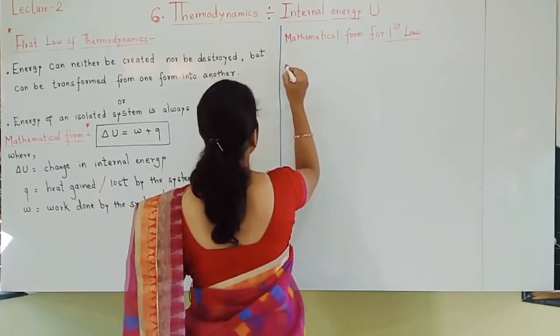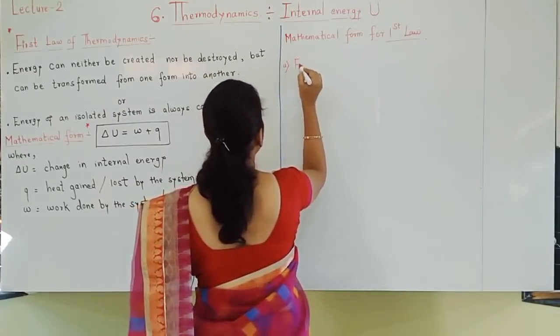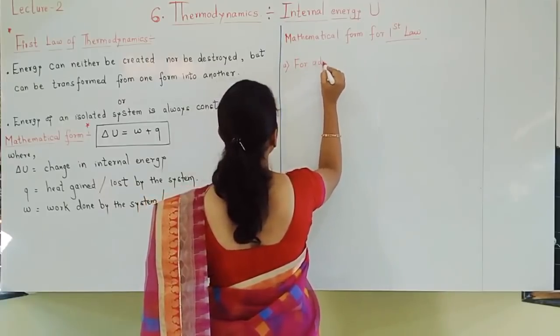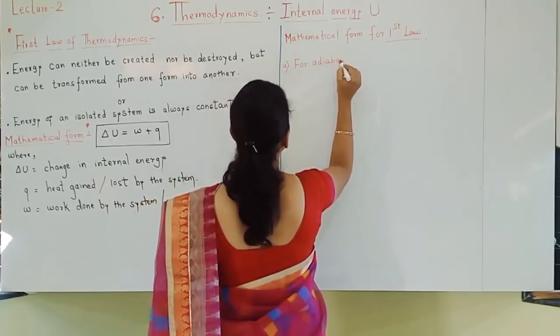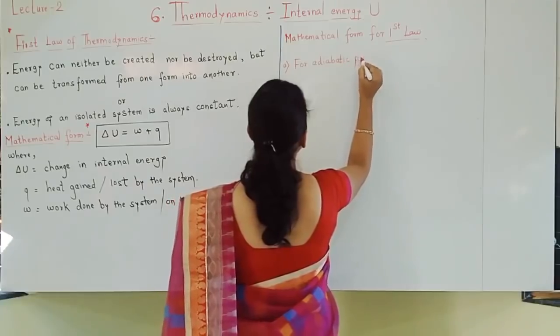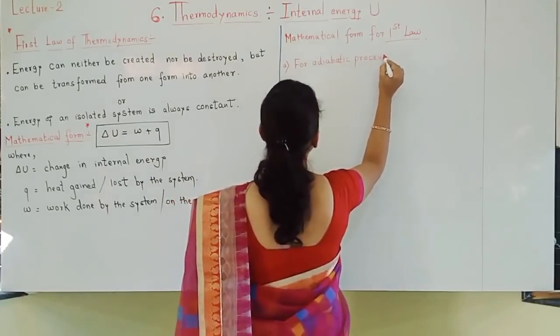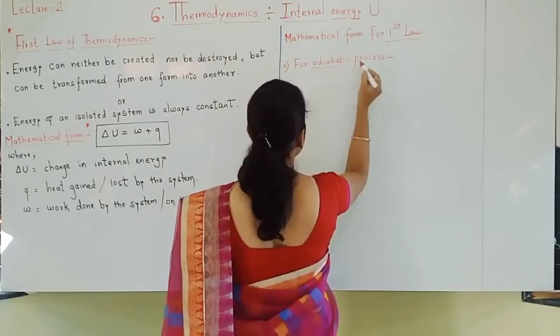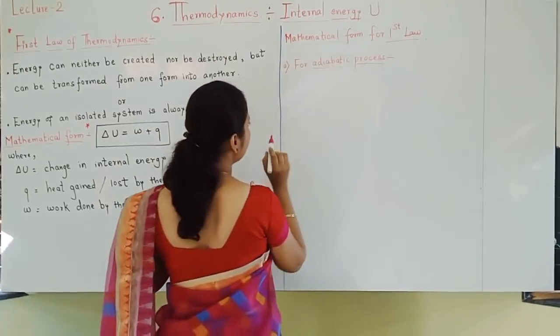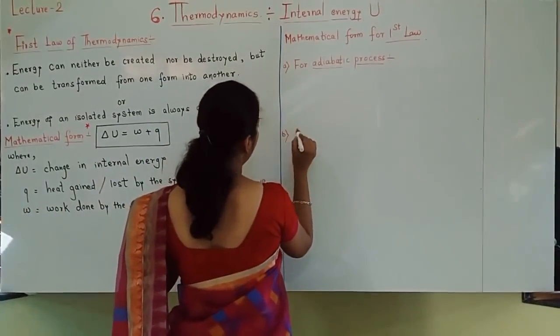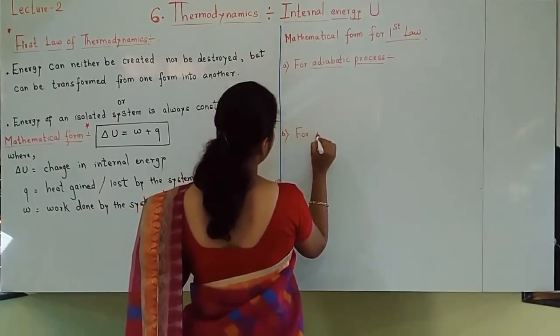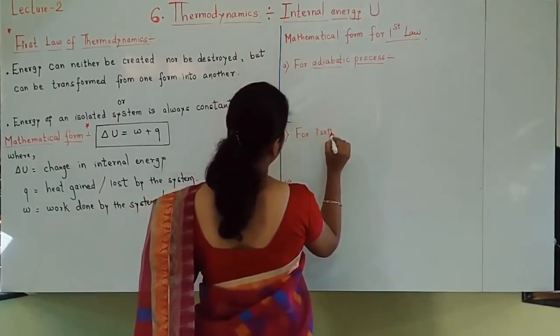But for the adiabatic process, if they mention the process, then you should write the answer exactly. For the adiabatic process, what happens? Or they may ask you for the isothermal process.